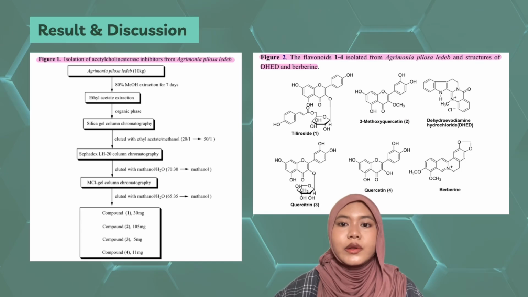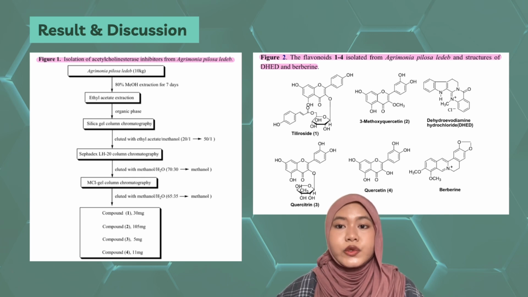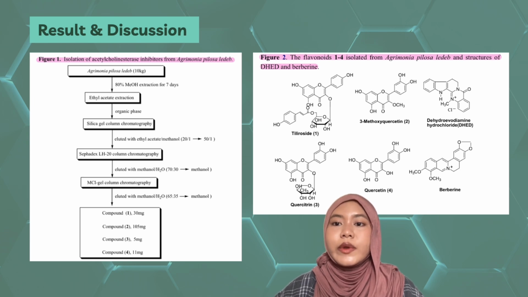Also, the authors insert the first chart showing how they isolate acetylcholinesterase inhibitors from Agrimonia pilosa. And in figure 2, they show the chemical structure of flavonoids which are isolated from the Agrimonia pilosa, and also the structure of dihydroavodimine hydrochloride, and also the structure of berberine.